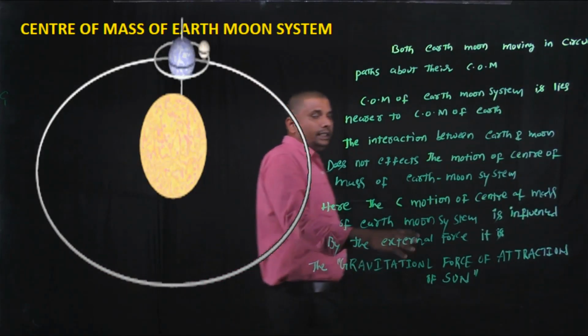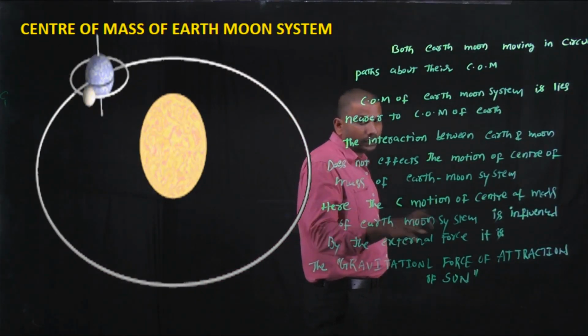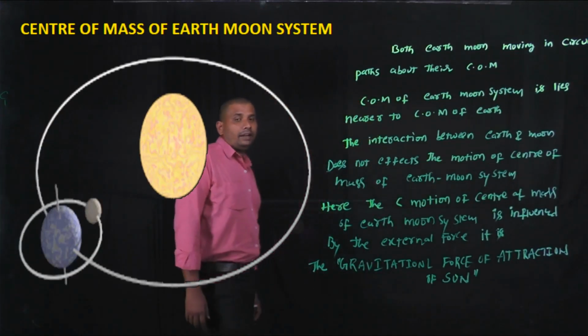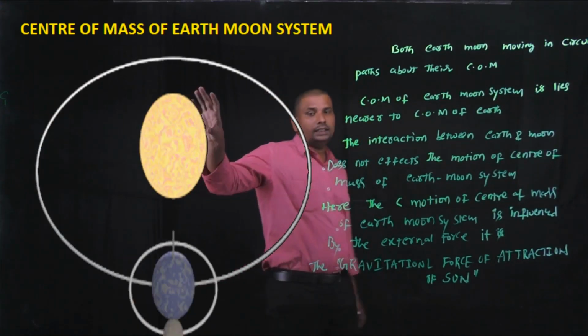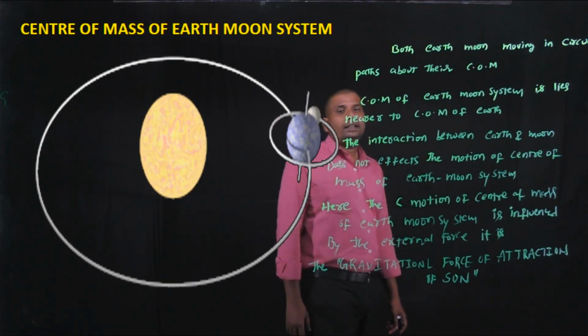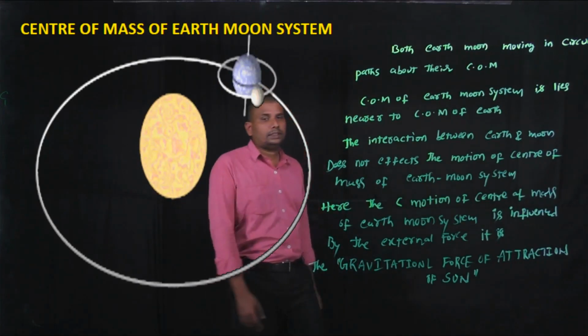Here, the motion of center of mass of the Earth Moon system is influenced by the gravitational force of attraction of the Sun, and it is not influenced by the interaction of the Earth Moon system.